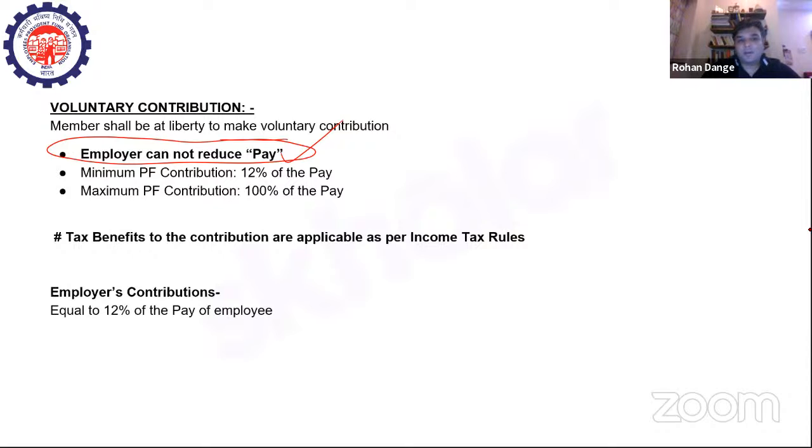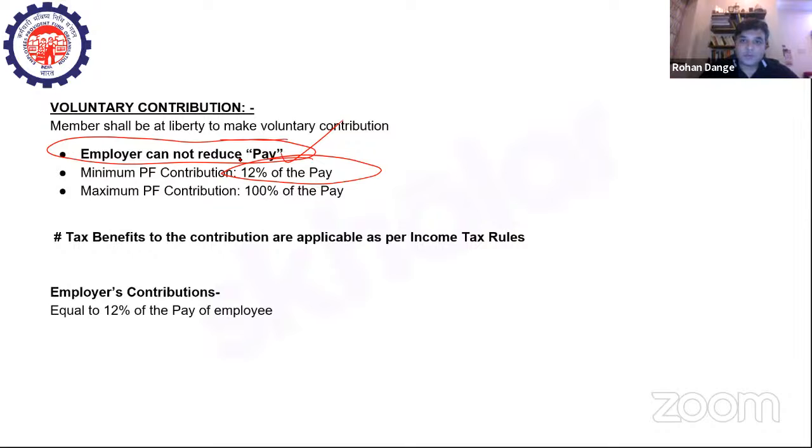What is going to be the minimum PF contribution? 12% of the pay, right? The employer has to pay 12% of your basic wages at a very minimum level. And what can be the maximum contribution which is permissible under this particular act? It is 100% of the pay. Of course, logic dictates that no employer is going to pay 100% of your pay and contribute to your provident fund. That's not going to happen. But as a mere provision, you should know that maximum PF contribution could be 100% of the pay.